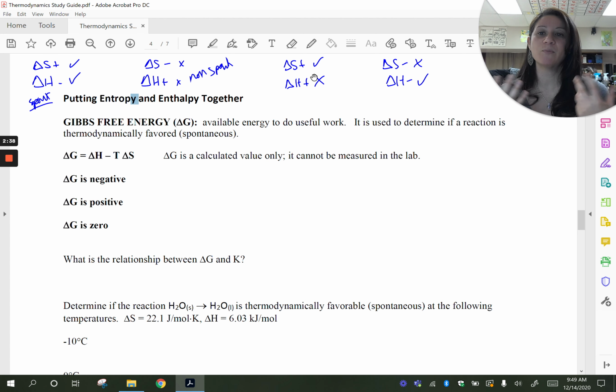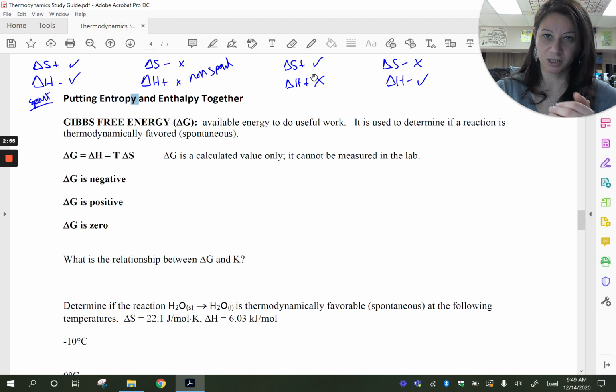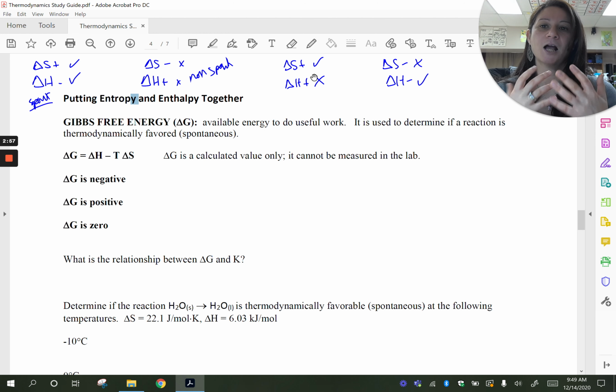And so they came up with something called Gibbs free energy. It's completely made up. It is related actually to the delta S of the universe. So the second law of thermodynamics says that for a process to occur, the delta S of the whole universe, so that's the system and the surroundings together, needs to be positive, needs to be increasing. And so Gibbs free energy is related to that delta S of the universe.